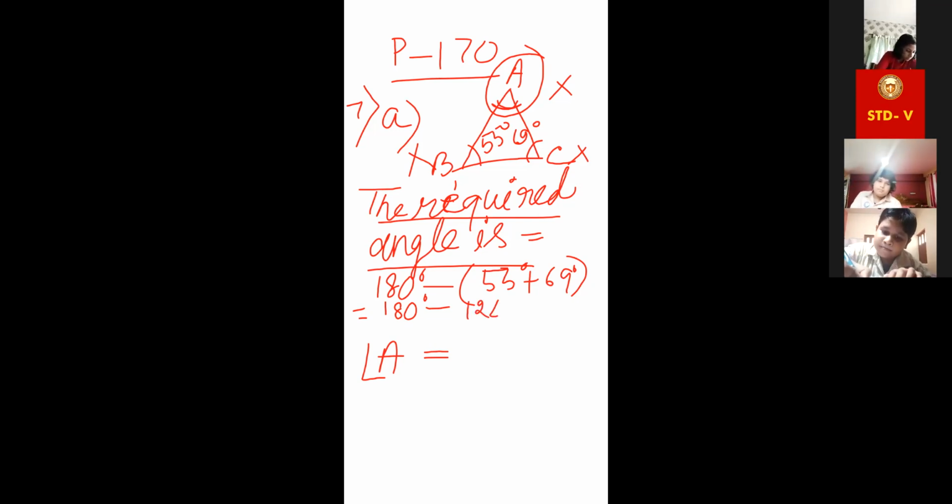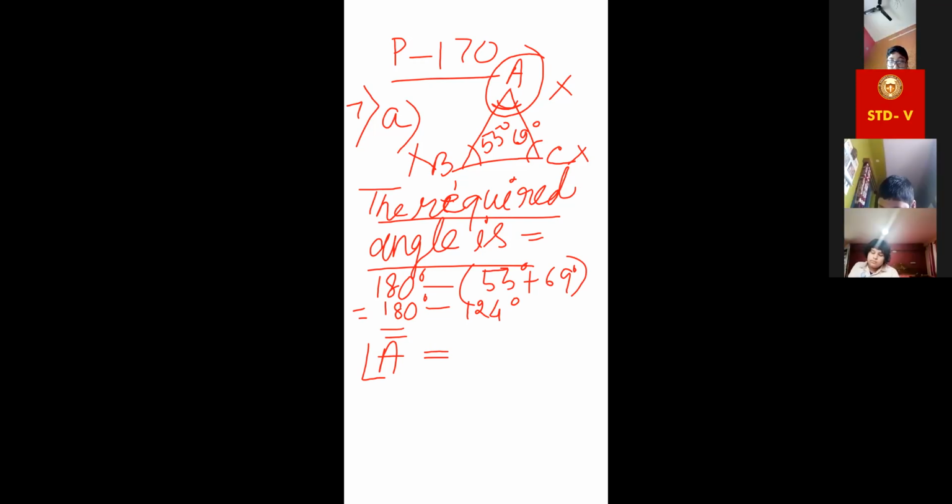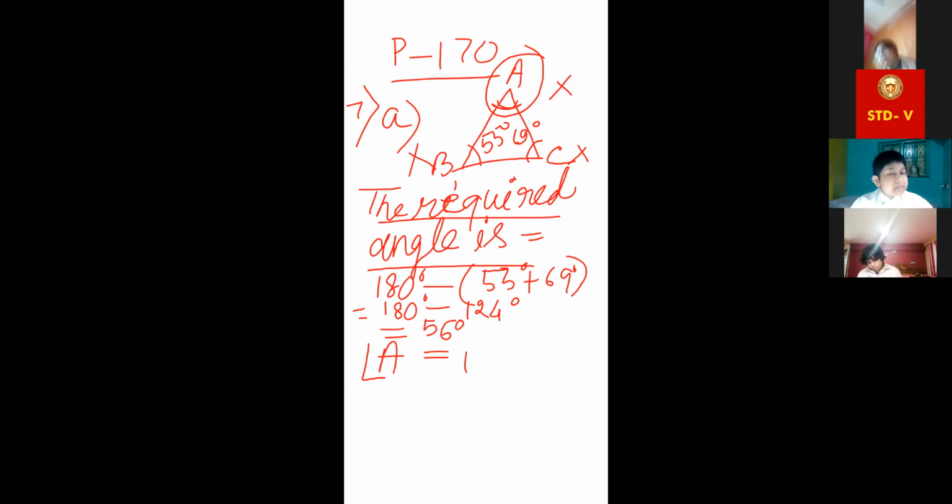Good. Put degree sign, is equal to, now subtract it. Answer is 56 degree. Suppose you are giving the name, then also the process is, directly angle A is equal to 180 degree minus this plus this. Got it?